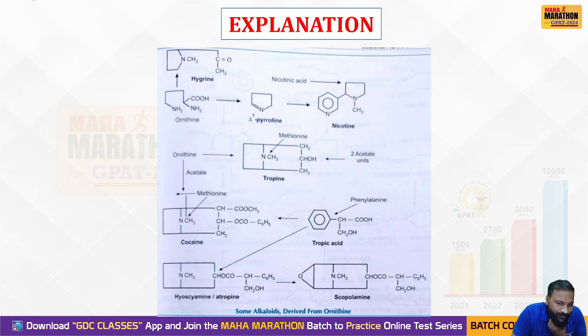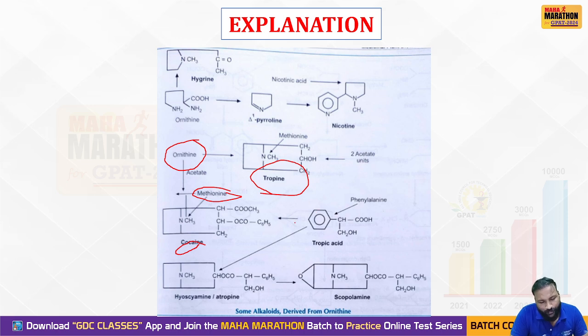You can see here the formation of tropine, and also methionine, cocaine, and atropine. These are all tropane nucleus or tropane alkaloids which are formed from ornithine. Clear? Yes, this is proof of the formation or synthesis of some of the alkaloids, mainly the tropane alkaloids. Clear? Yes. We'll see the next question.